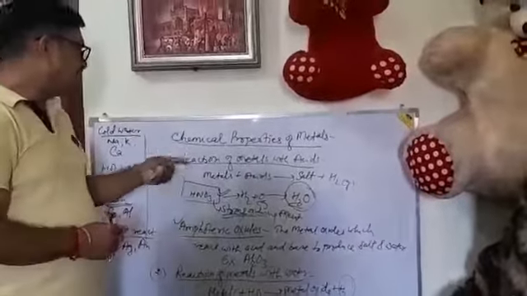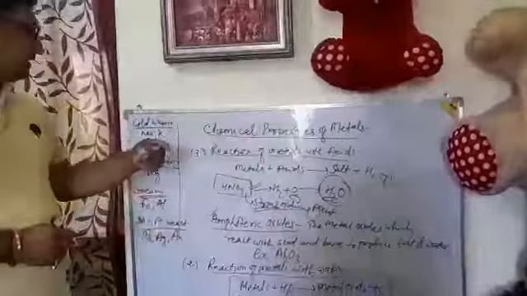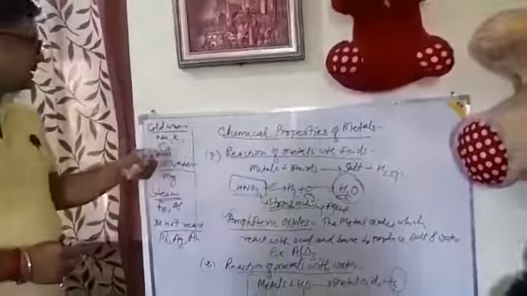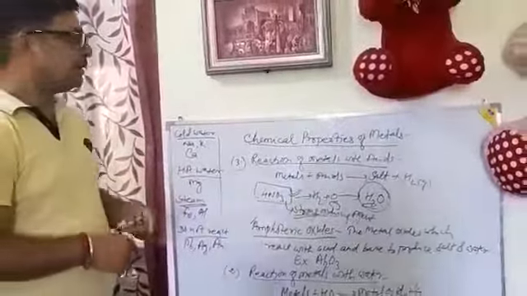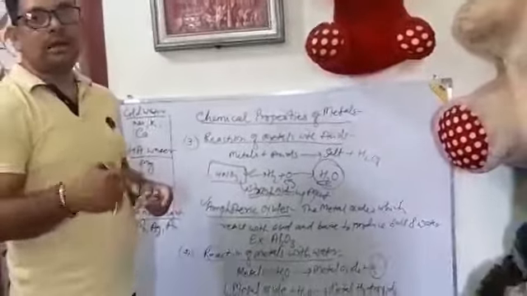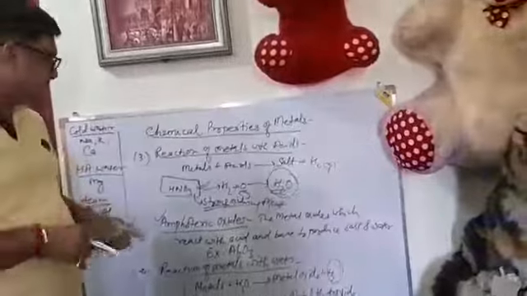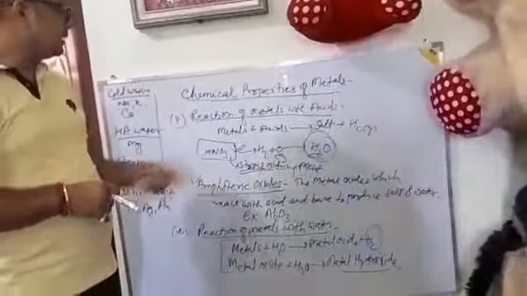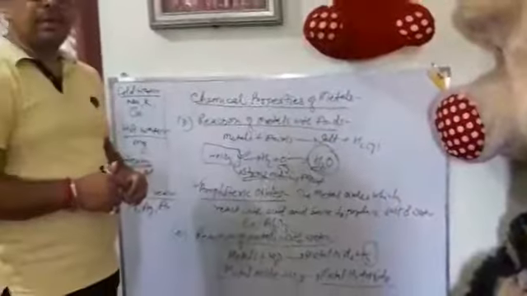So finally, the chemical properties of metals we have already seen, I'm just revising. First, reaction with oxygen, which means burning of metals in air. Then reaction of metals with water, and third is reaction of metals with acids.